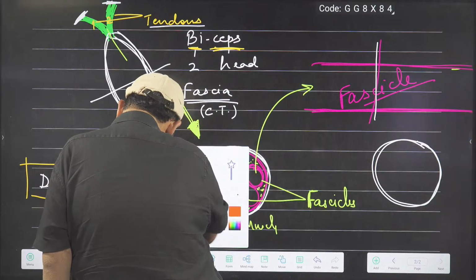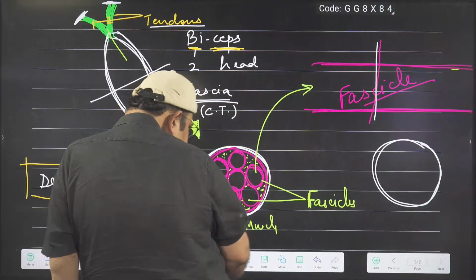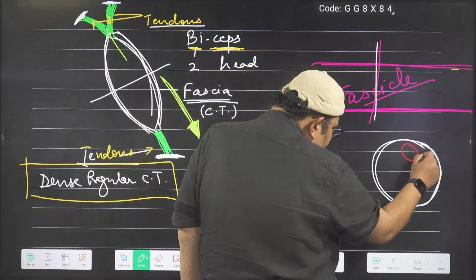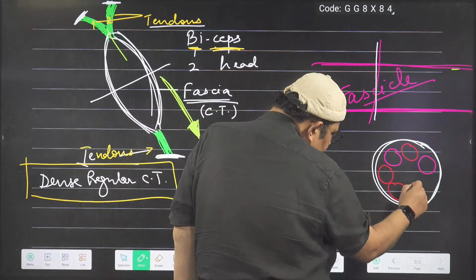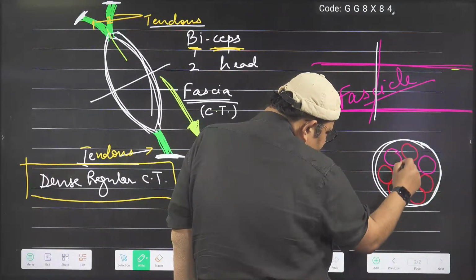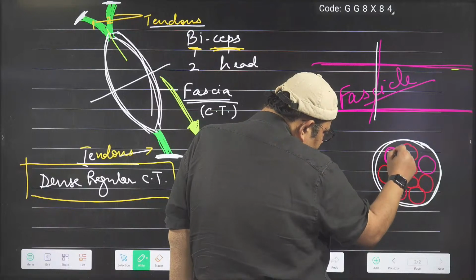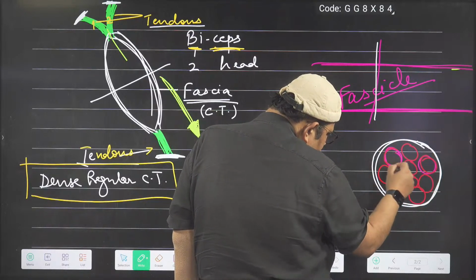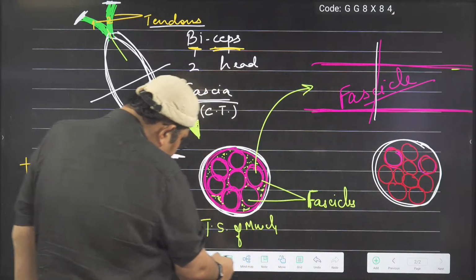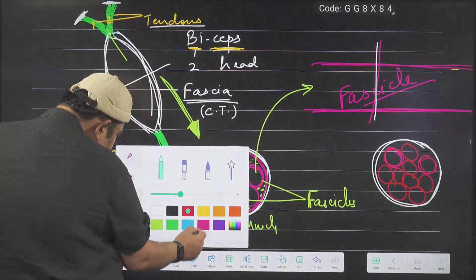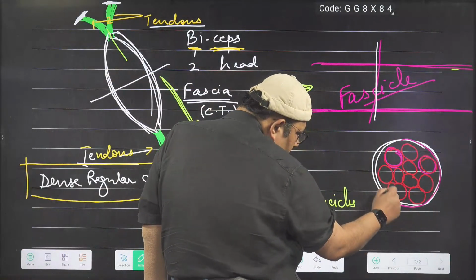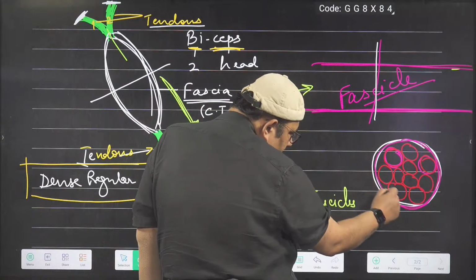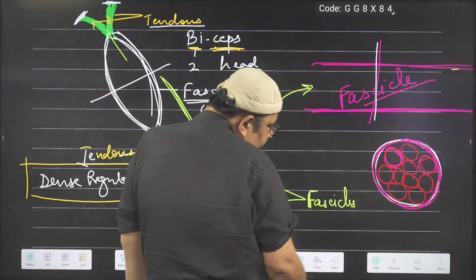So now we have reached the very muscle cell. These are all muscle cells. The red ones are the muscle cells. The purple one is the outline of the fascicle.